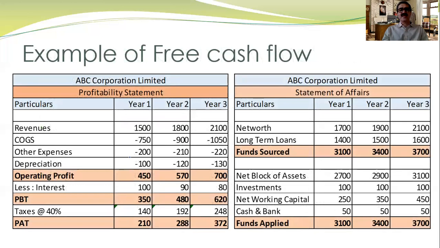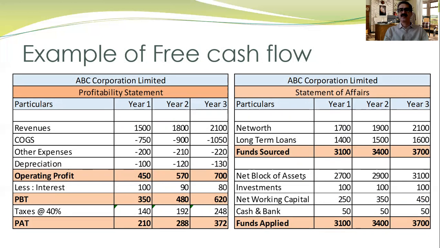So let us take one example. I have given a 3-year profitability statement. PAT is given, PBT is given, and the operating profit is given. The interest and depreciation are shown separately. And the balance sheet is given for year 1, year 2, year 3, where we have the block of assets, investment, and net working capital, and there is an increase you can see here: 100, 100, 100 every year.